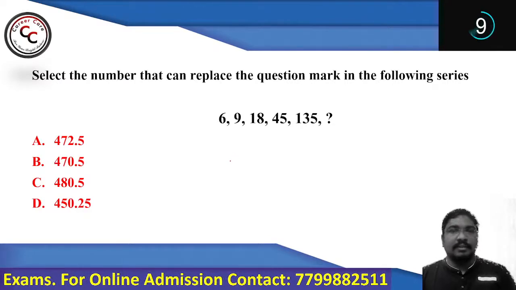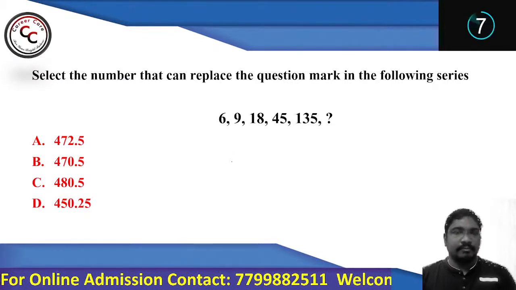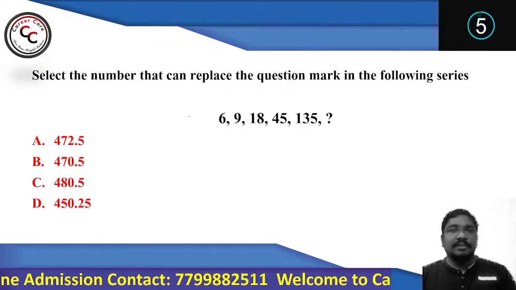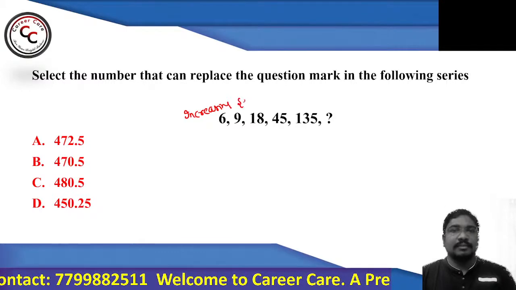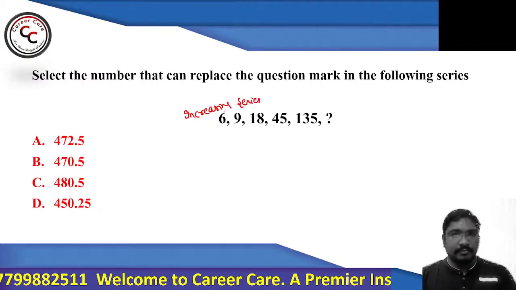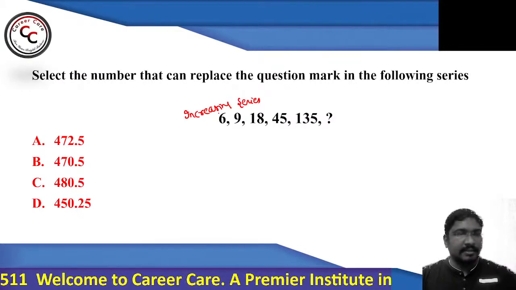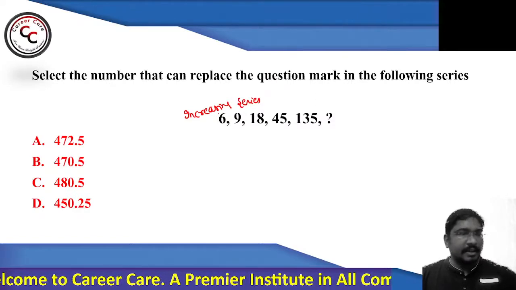6, 9, 45, 135. So this particular series we can call an increasing series. Increasing series. Check once and quickly tell me what your answer says.